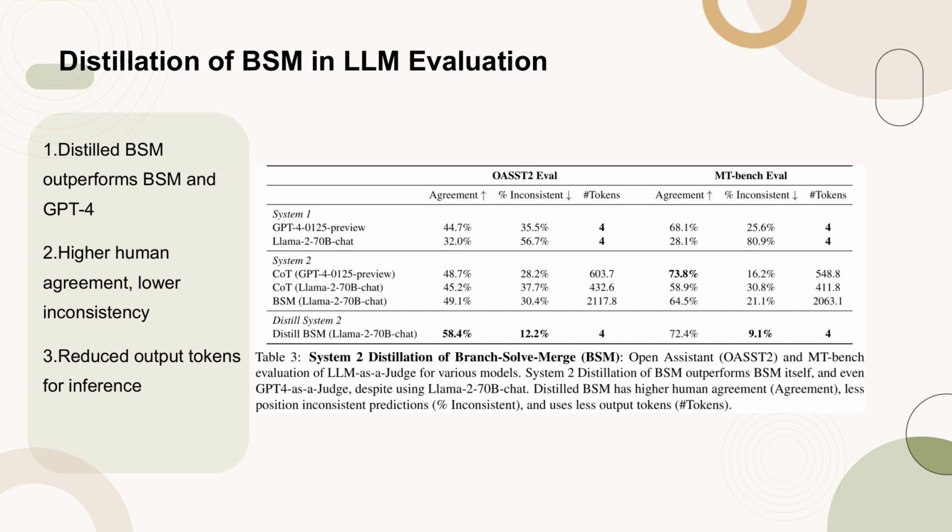Table 3 presents the evaluation results of the System 2 distillation of branch solve merge (BSM) method on the Open Assistant (OASSD2) and empty bench datasets. The distilled BSM model, based on Llama 2-70B chat, demonstrates superior performance compared to both the original BSM and GPT-4 as a judge. Key improvements include higher human agreement rates, fewer inconsistent predictions, and significantly fewer output tokens required for inference. This indicates that the distilled BSM not only enhances the quality of evaluations but also reduces computational costs.